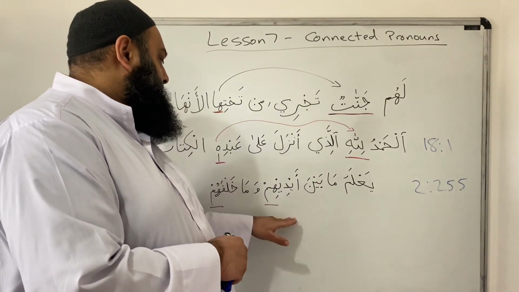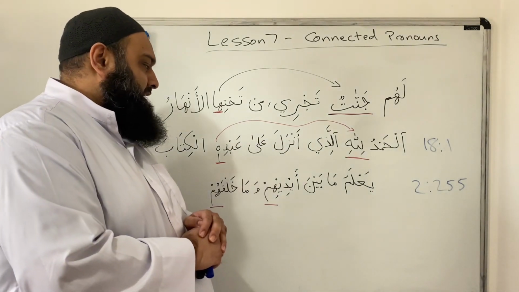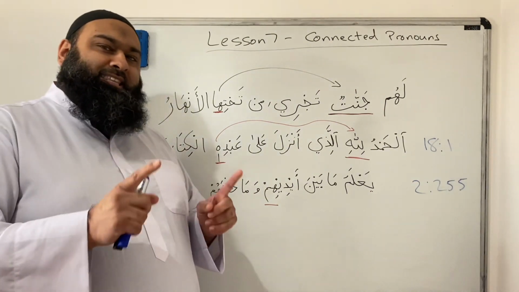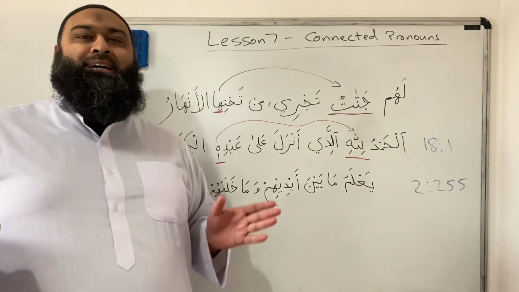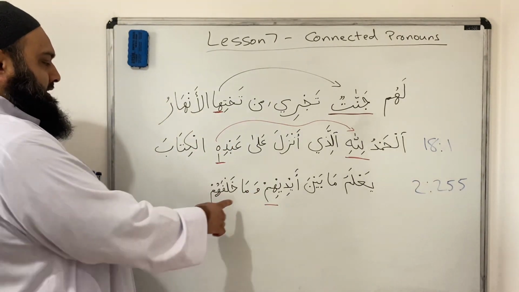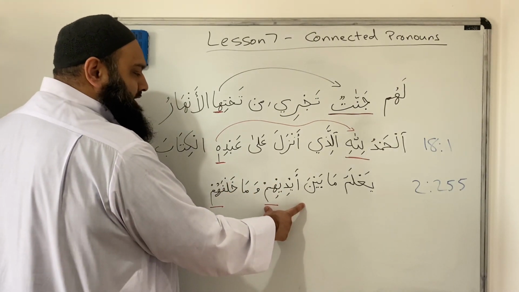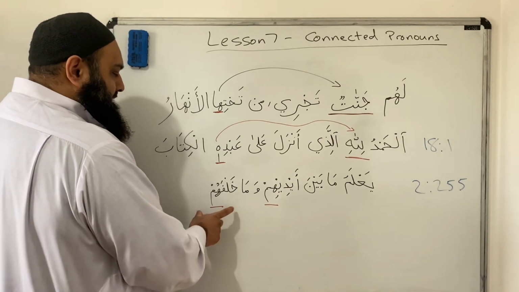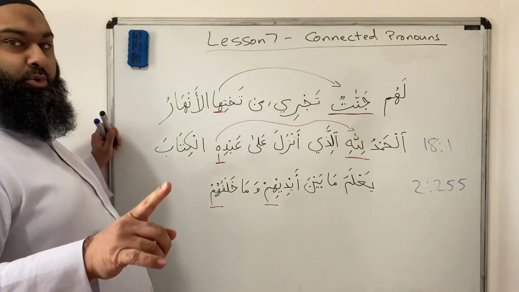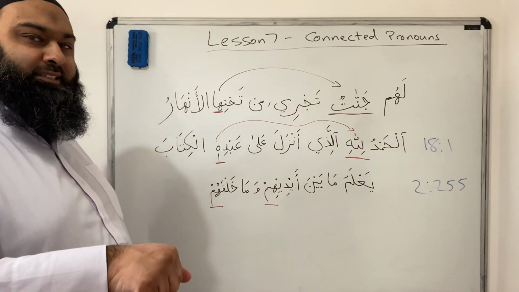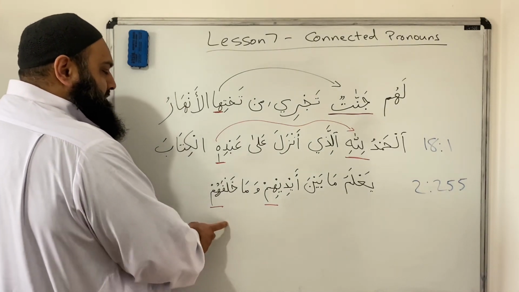He knows everything which is in front of them and behind them, meaning he encompasses everything in knowledge. Now, the interesting thing about Ayatul Kursi is that him is referring to all mankind. Him, remember, is hum, khalfahum. Now, this is a perfect example. In this word we have him, but in this word we have khalfahum. What's the difference between him and hum? Those who are on the advanced course, click the link in the description and you can enroll on that course, would have already learned the difference between him and hum.